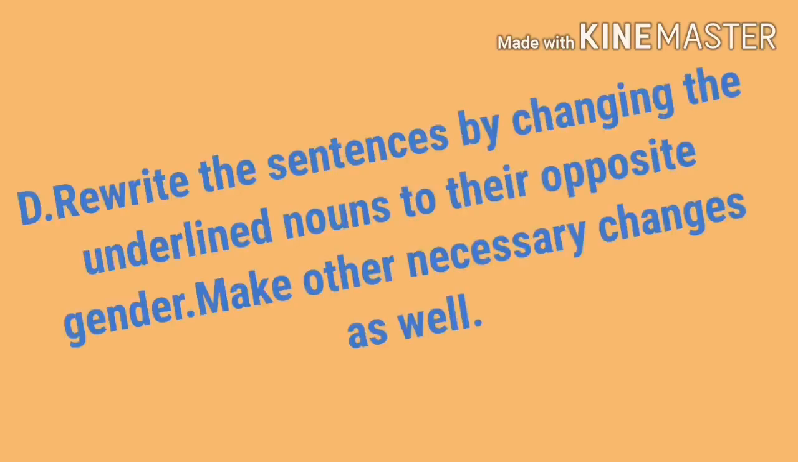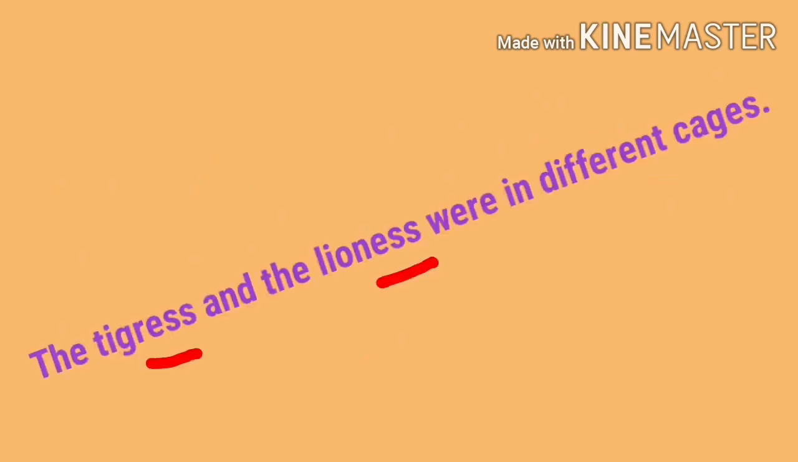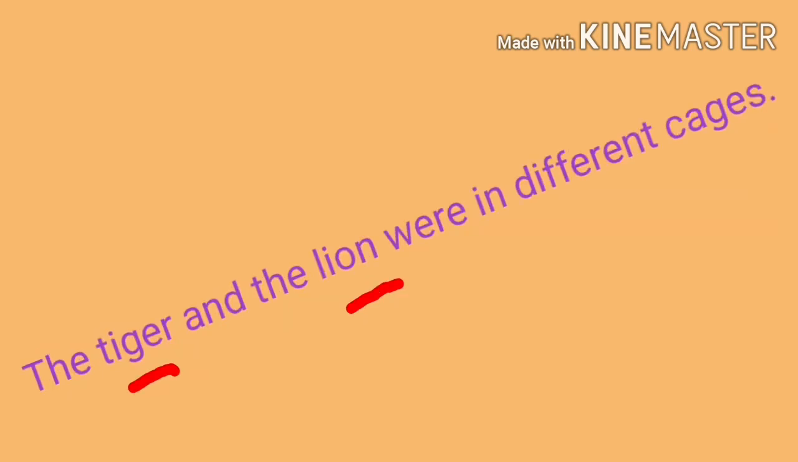D. Rewrite the sentences by changing the underlined nouns to their opposite gender. Make other necessary changes as well. Okay. First question. The tigress and the lioness were in different cages. So what is the answer? The tiger and the lion were in different cages.